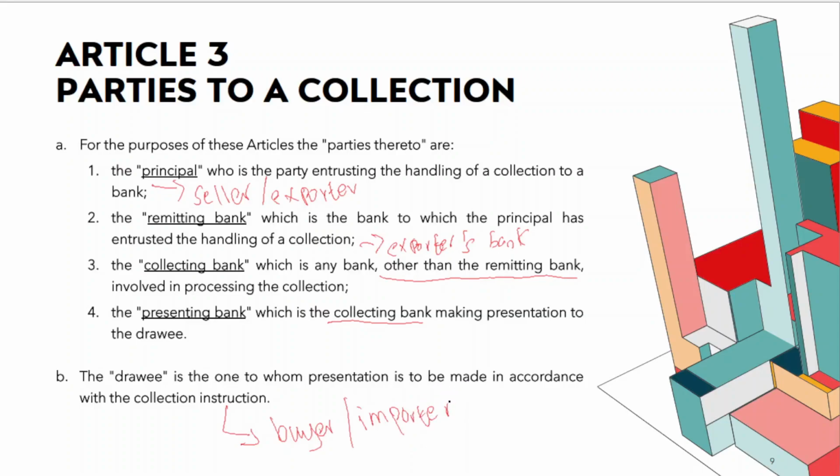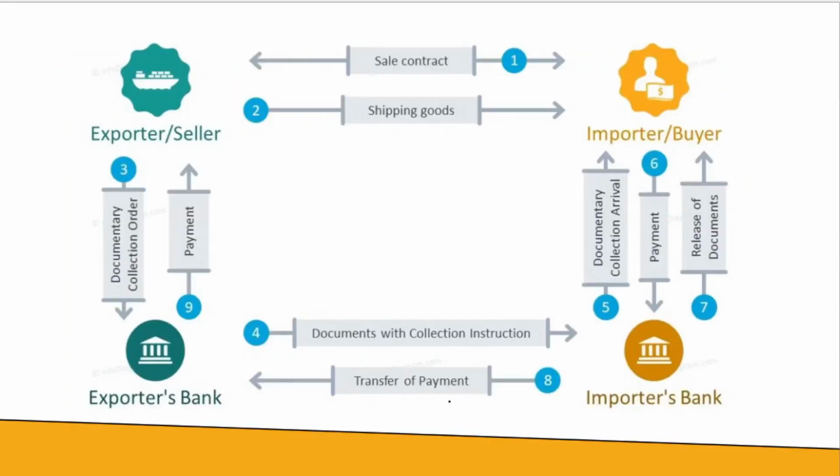Now, having known all these parties and the terms you call them, let's see where they fit in the full map of a collection process. Now, here you have the exporter. Essentially, this party is the principal.